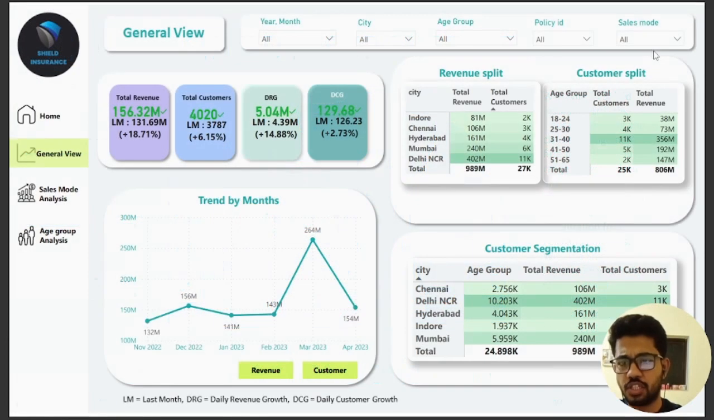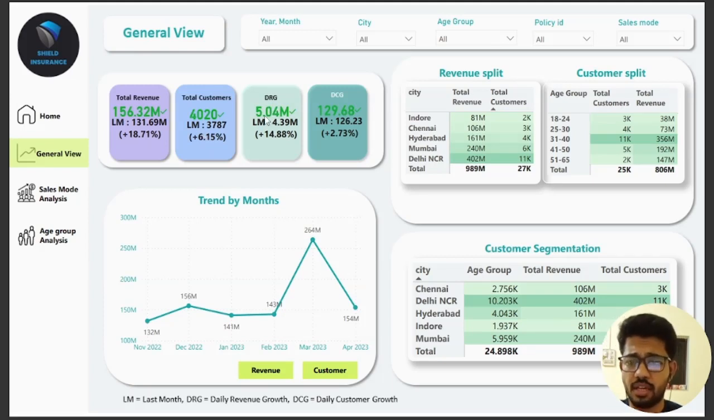So first is the general view. In general view, we'll first see the KPIs here. So the first KPI here is the total revenue. We can see that the total revenue is 156.32 million, which is around 18.71% better than the last month's revenue. The second KPI here is the total customers, which is around 4020, which is 6.15% better than the last month's customers.